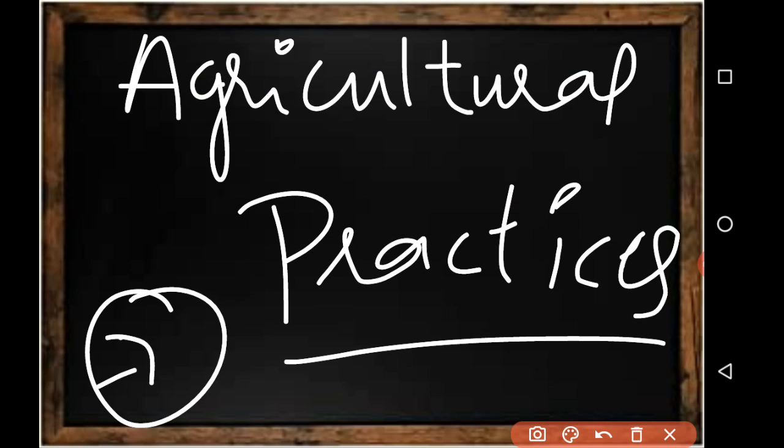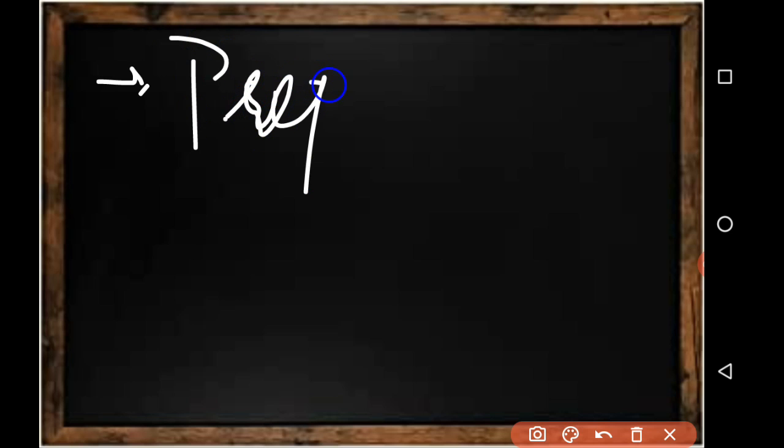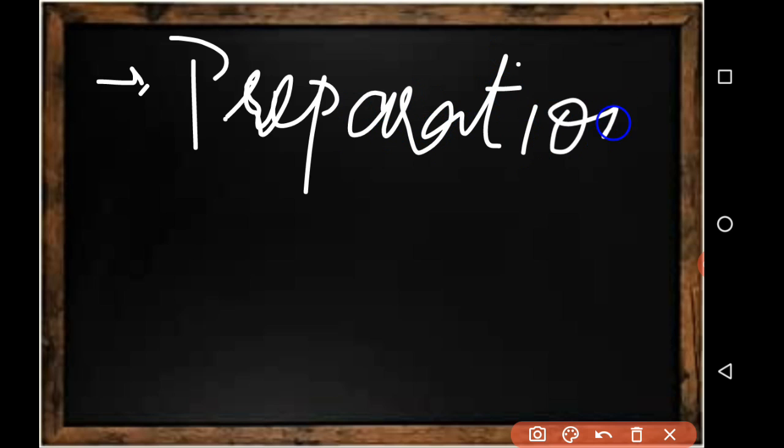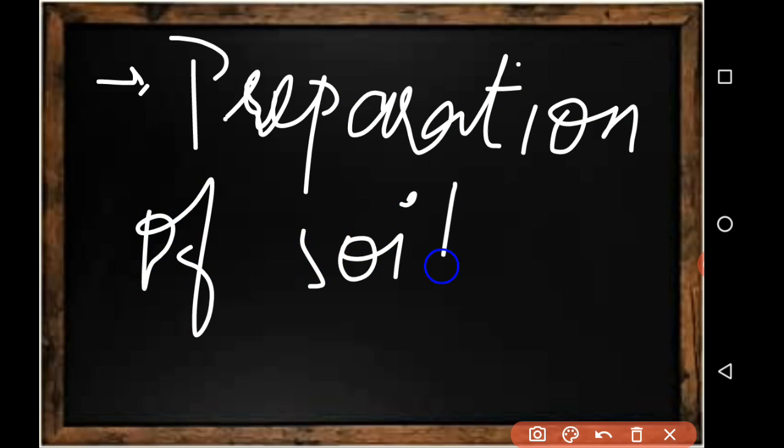So, agricultural practices. There are 7 agricultural practices we have to study in this chapter. So let's get started, one after another. First we'll learn the 7 names. The first one is preparation of soil. After every name I will say what it is. Preparation of soil. Now let's look at what preparation of soil is.